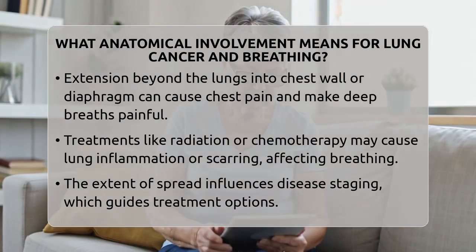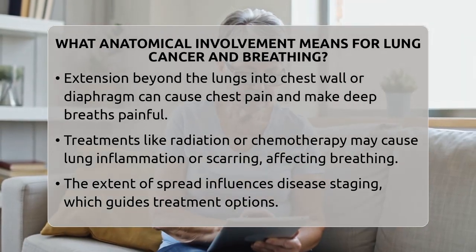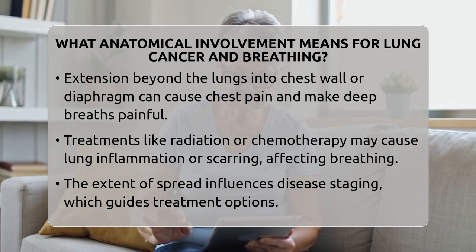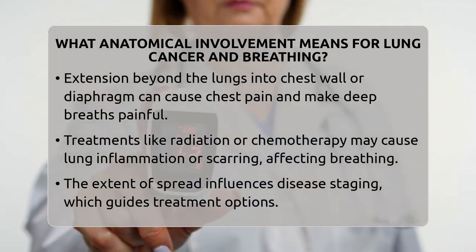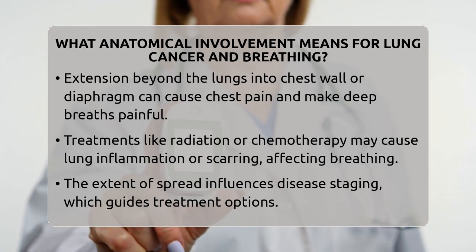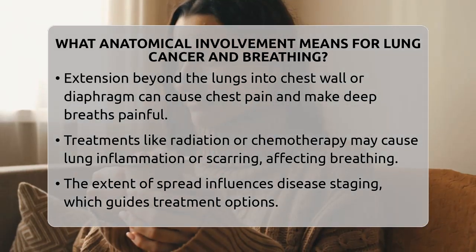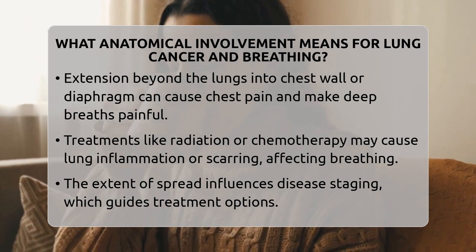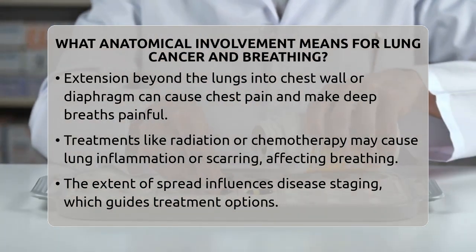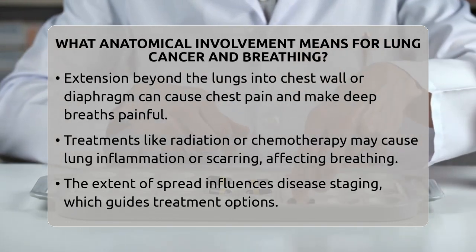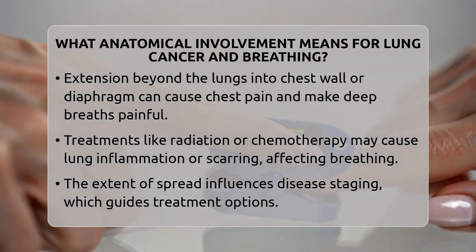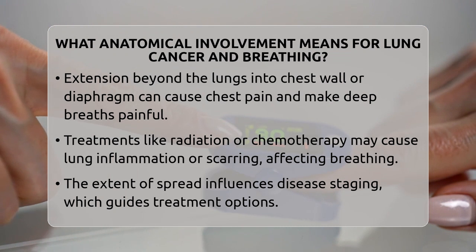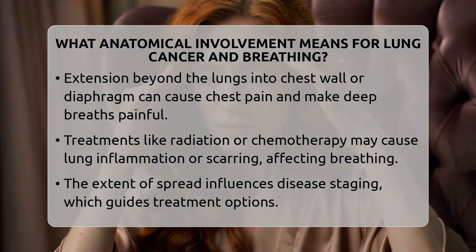Treatments like radiation or chemotherapy can sometimes cause side effects such as inflammation or scarring in the lungs, which may lead to ongoing breathing problems. The location and spread of the tumor are also important for staging the disease, which helps doctors decide on the best treatment plan. For example, a tumor blocking the main bronchus or causing lung collapse is usually more advanced and may require more aggressive treatment.